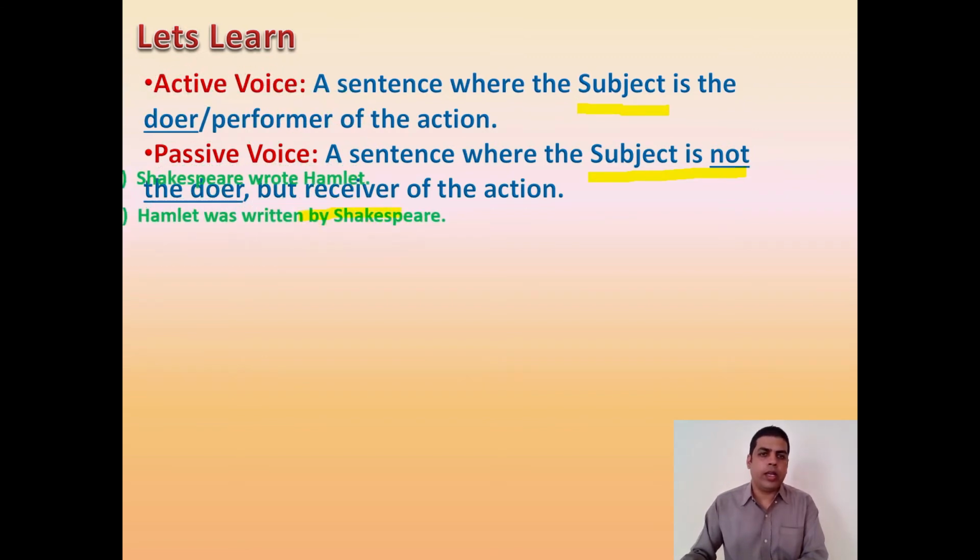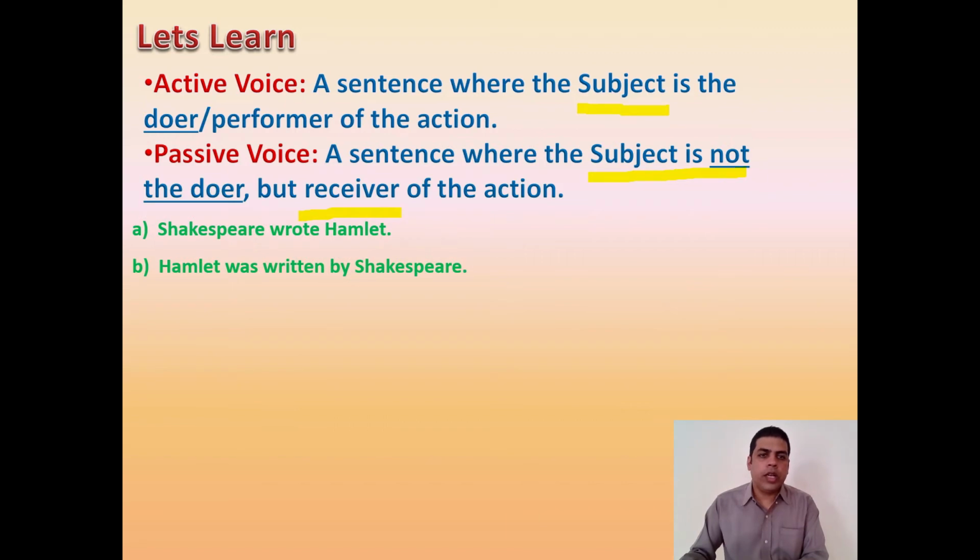As I have given you the example earlier, Shakespeare is the person who wrote Hamlet, the name of a play. Now in the first sentence, the action of writing is done by Shakespeare and he is the subject, he is doing the work. Whereas in the next sentence, Hamlet is the subject but Hamlet is not doing anything. Rather, Shakespeare is performing the task of writing upon Hamlet.